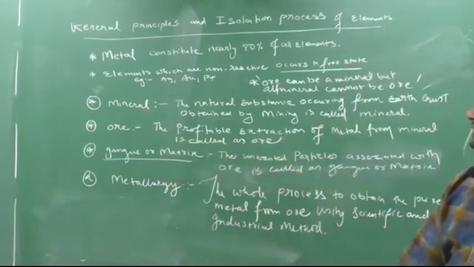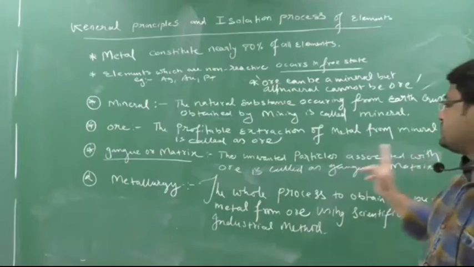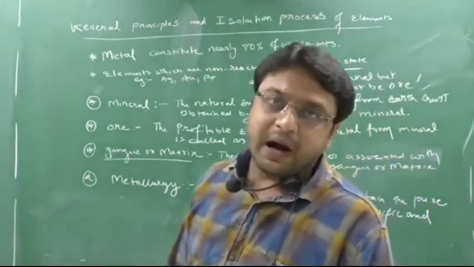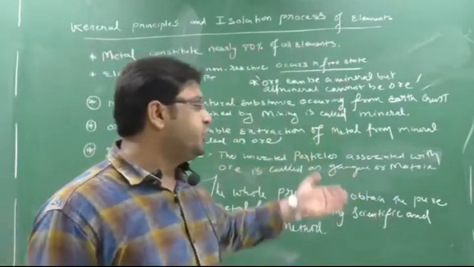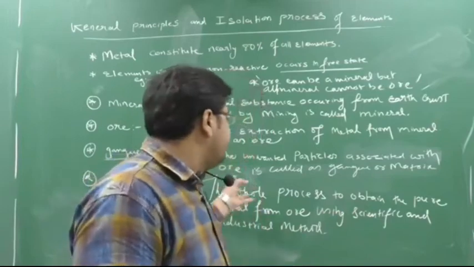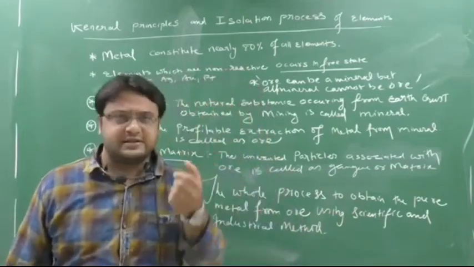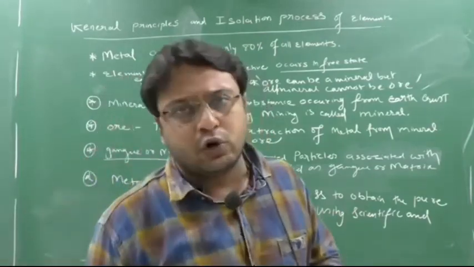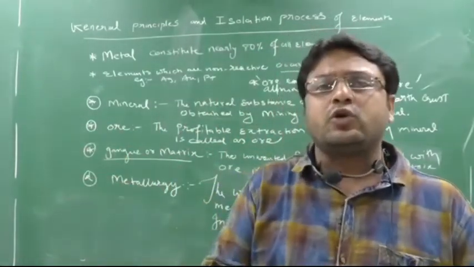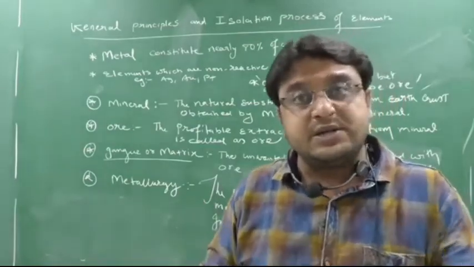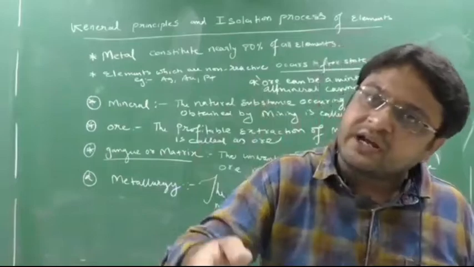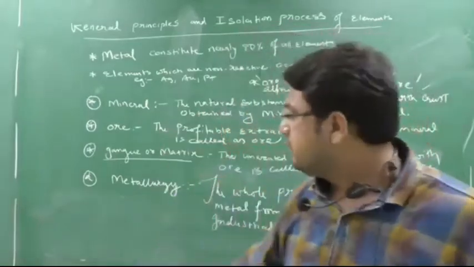So what do you mean by gangue or matrix? The unwanted particles associated with the ore are called gangue or matrix. Associated means joined with the ore. I told you an example. If you have a cloth and there is any dirt or stain on it, when you wash that cloth, the cloth remains clean, but that dirt and stain are removed. That dirt and stain itself is gangue.